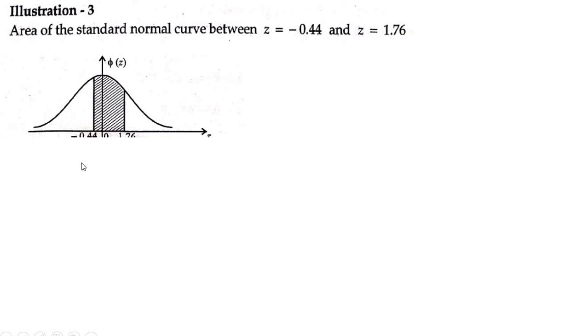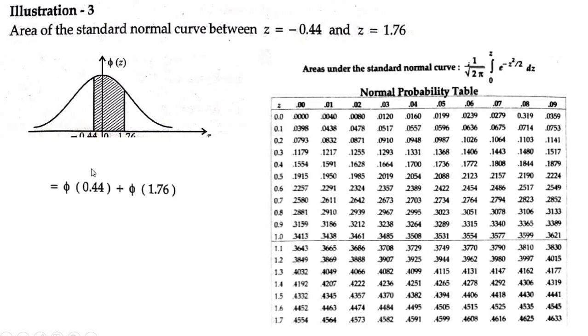Since it is symmetric, you have to convert this into a positive value. So P of z greater than or equal to minus 0.44 less than or equal to 0 is also equal to P of z greater than or equal to 0 less than or equal to 0.44.